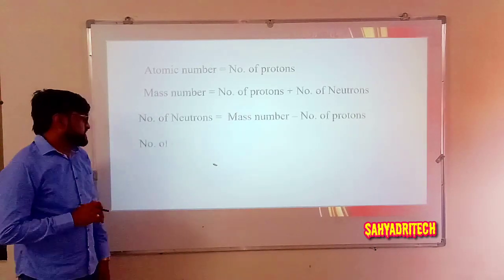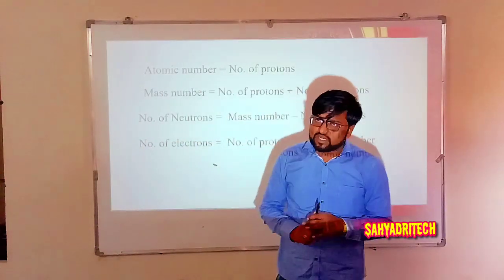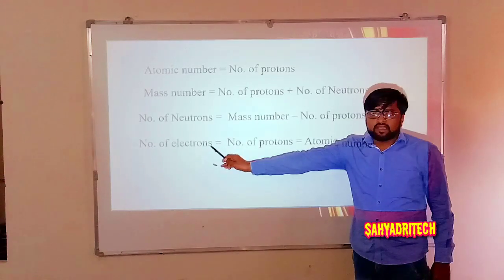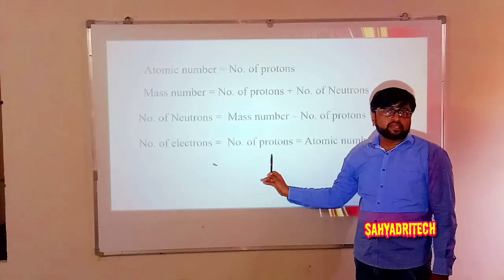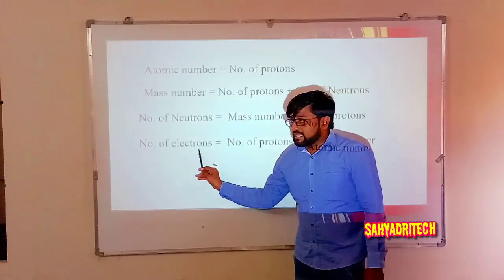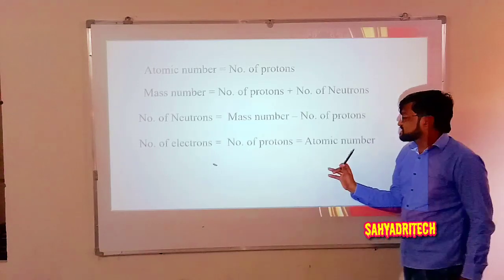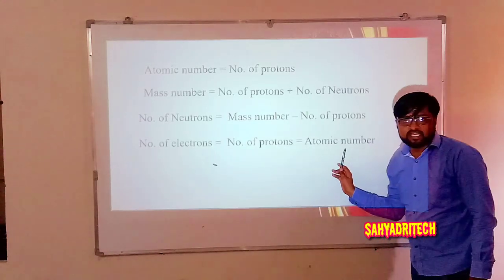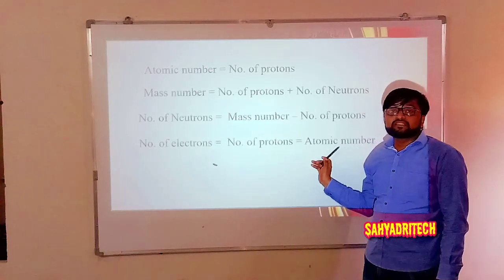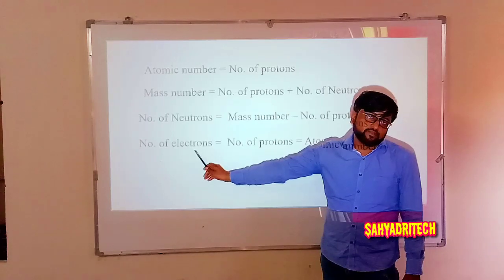Well, for any neutral species, if that atom is a neutral one, the number of electrons and number of protons will be equal. Number of protons is nothing but atomic number. So for a neutral element, atomic number indicates both the number of protons as well as the number of electrons.